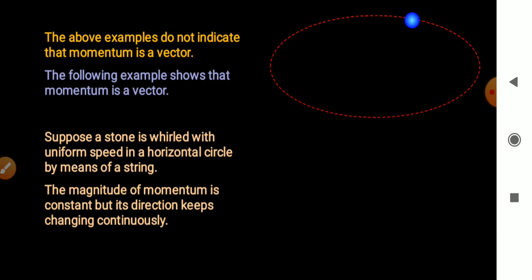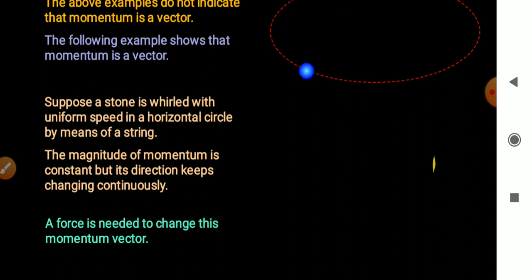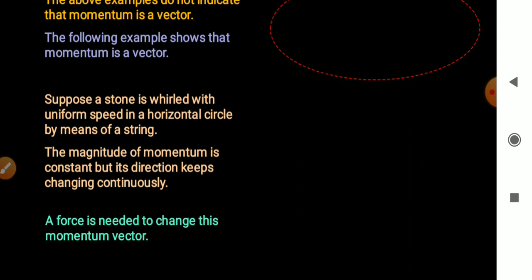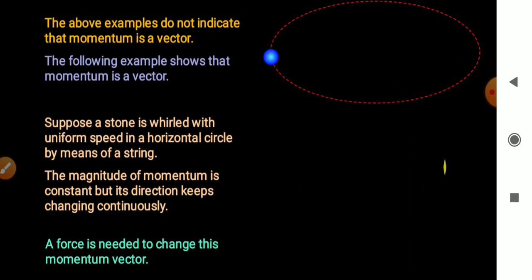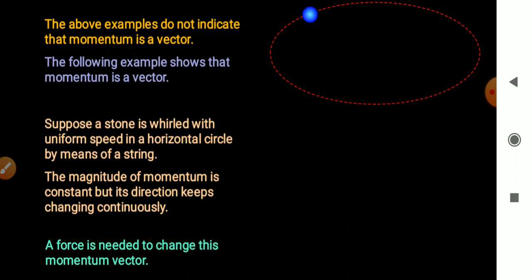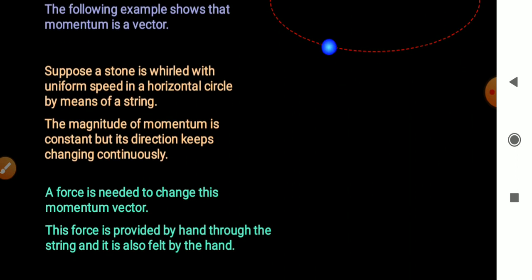We see that the direction is changing continuously. So force is needed to change this momentum vector, right? The force is provided by the hand through the string and it is also felt by the hand. So I hope this example is clear to you.